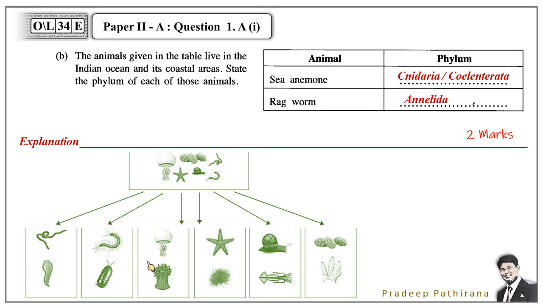Next one, this sea anemone belongs to the Cnidaria group or Coelenterata. And these are echinoderms, and this is the mollusca. Sponges are here. The sponges are not included in our syllabus. They are Annelida, Arthropoda, Cnidarians, Echinodermata, the fourth, and Mollusca. These are the 5 categories which we have to learn under the invertebrates.